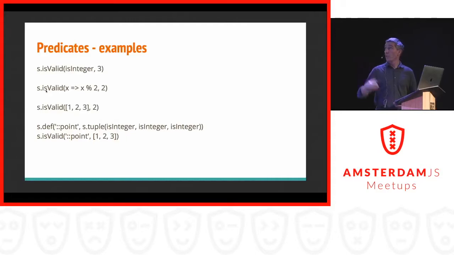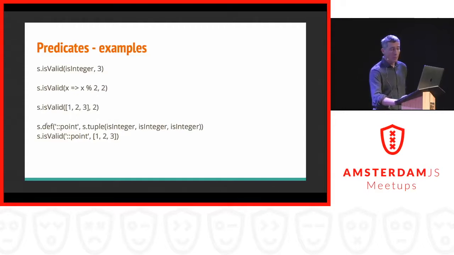You can also use an anonymous function for this. In this case, we use a function that sees if the variable is odd or even. In this case, odd. So if you call isValid with the anonymous function, it will apply your parameter to this function. The third example is something like an array. So I use an array as a predicate, and in this case it will check if the actual value is within this array. And it will return true in this case, because 2 is part of this array 1, 2, 3. Well, this is pretty trivial.